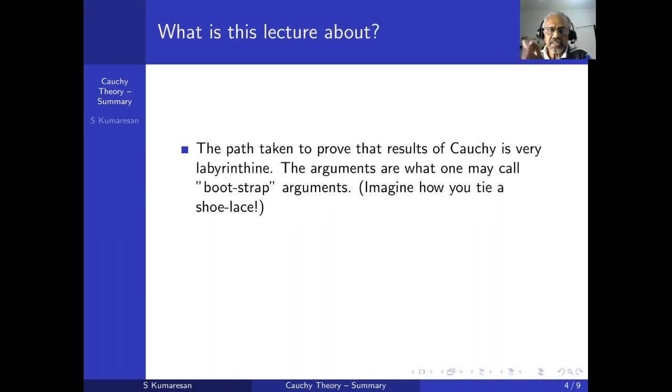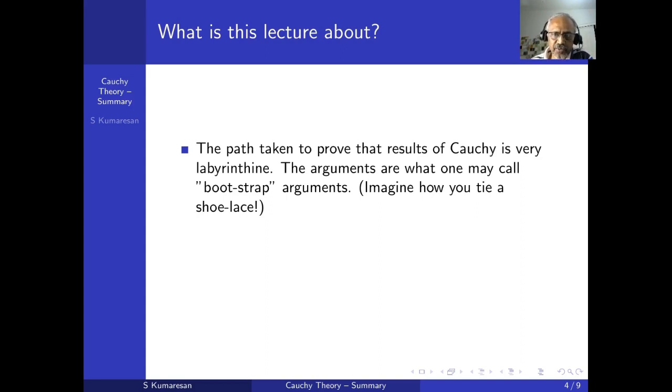So these are the major results. So what is this lecture about? The path taken to prove the results of Cauchy is very labyrinthine. I don't remember the Hindi word for that. The arguments are what one may call a bootstrap argument. That is, you look at the way you tie a shoelace. You start from this, and another one goes from here. Then this goes from this, and this goes this, like that. So finally, you tie it up.